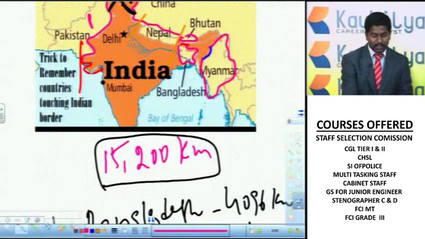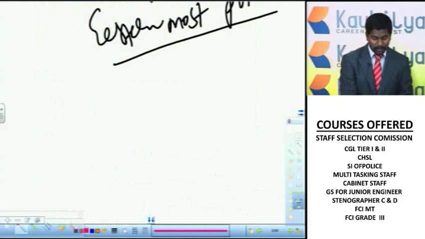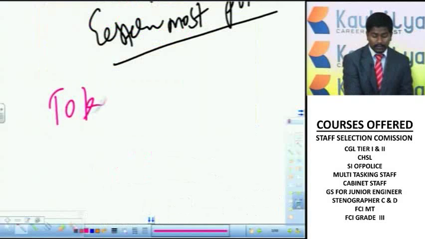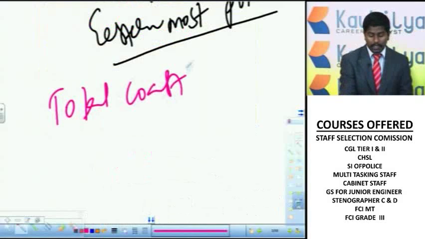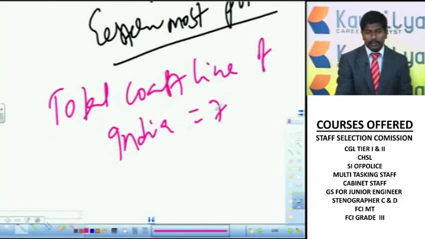That means this coastline, right from Gujarat up to West Bengal here, the total coastline of India is 7,100 kilometers.